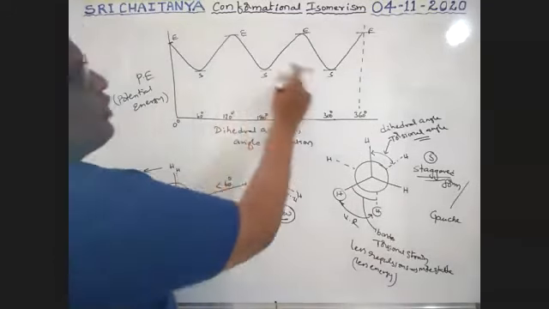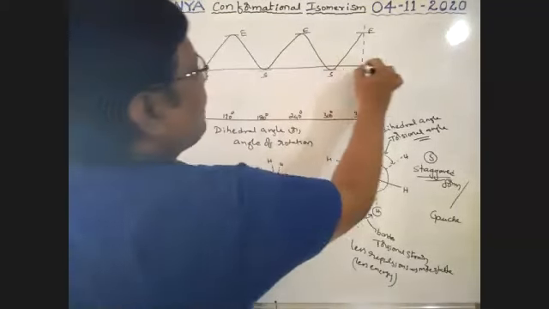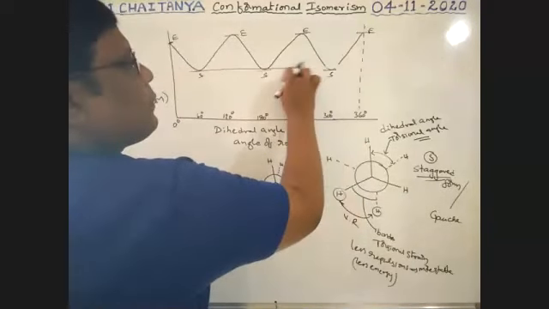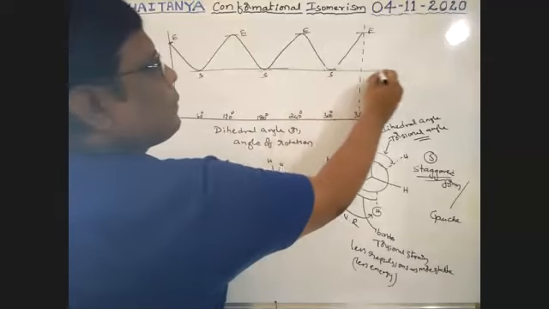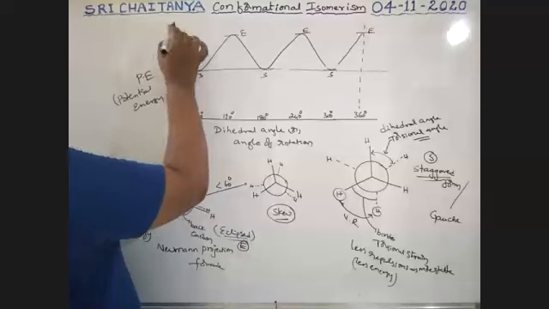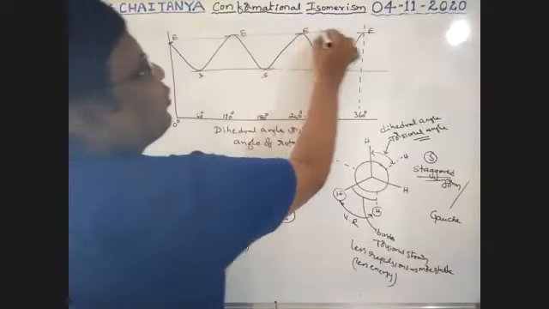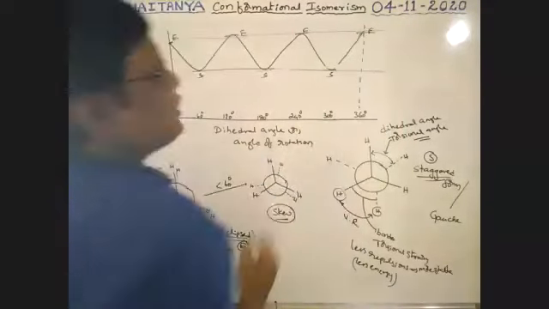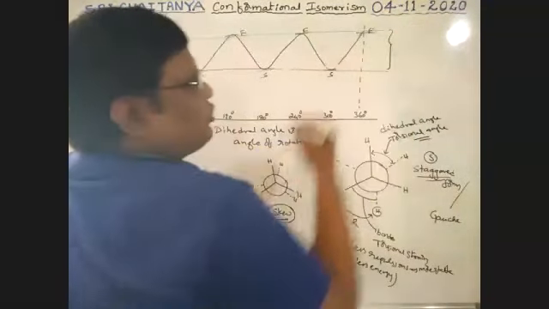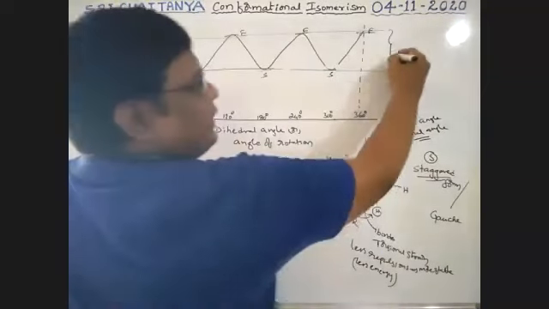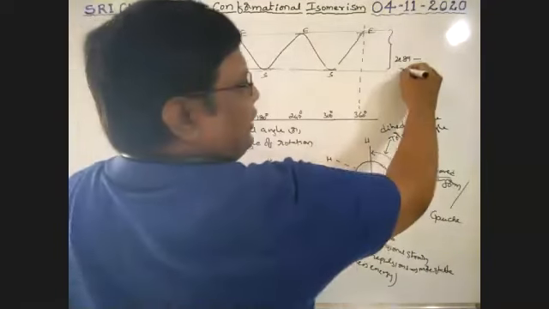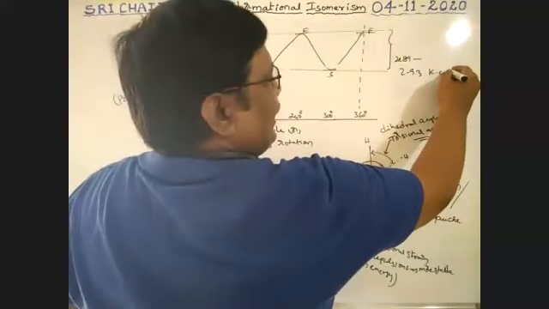All these staggered forms have the same energy in them. All these eclipsed forms also have the same energy in them. The energy difference between the eclipsed form and the staggered form is 2.89 to 2.93 kilocalorie per mole.